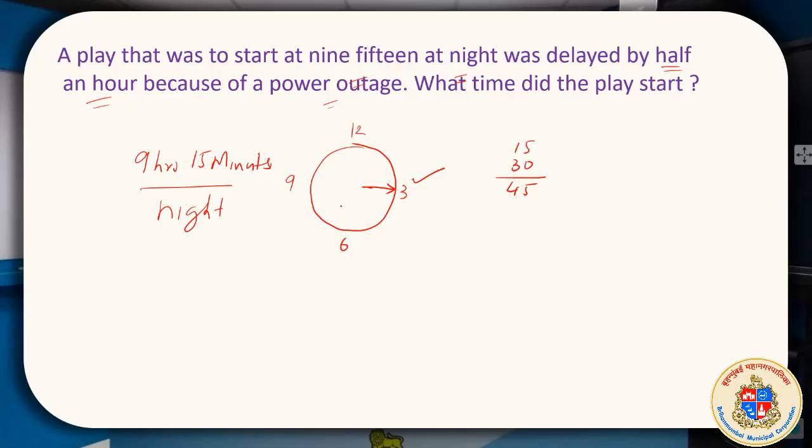So the needle should reach here at 45. Half an hour. So what time did the play start? We will write 9 hours 45 minutes. We are doing it with supposition and our knowledge of addition. These all are polishing your awareness about time and reading time from last year.